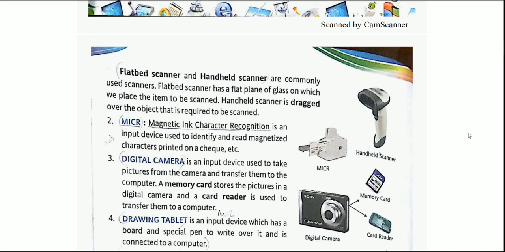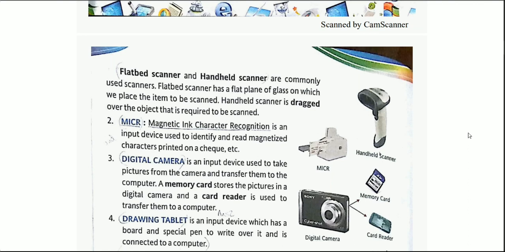What they basically do is hold this scanner over the bar code, and some kind of input takes place. That is your handheld scanner. It is scanning this thing out, so that you get the information on their monitor, and over there you will get your bill.